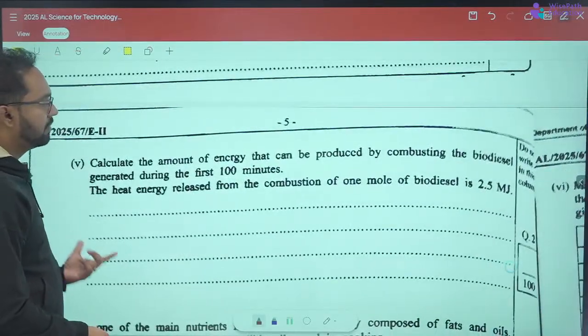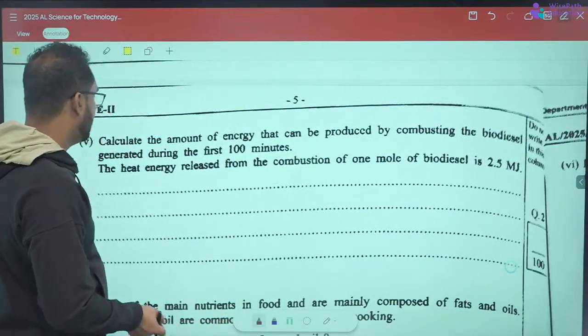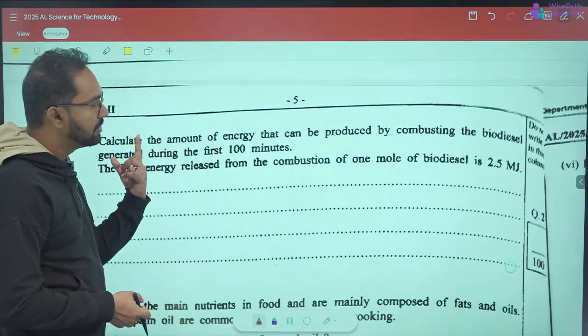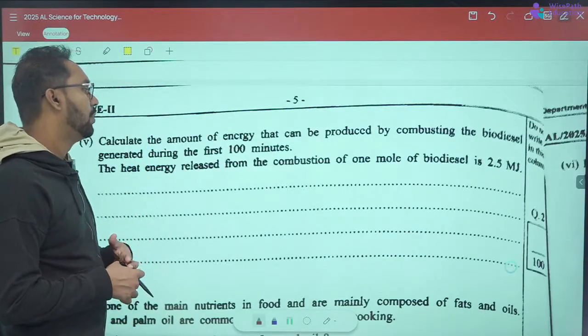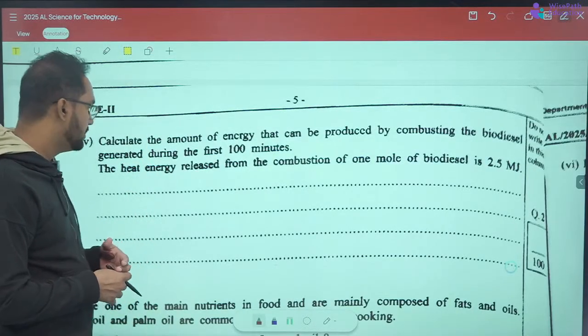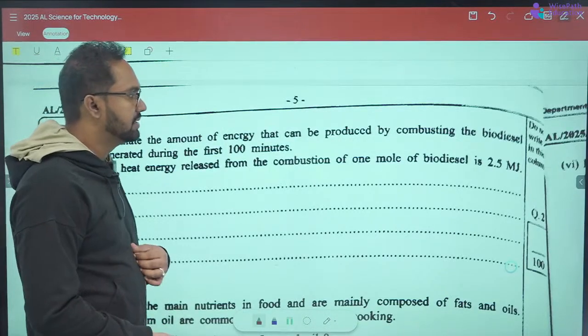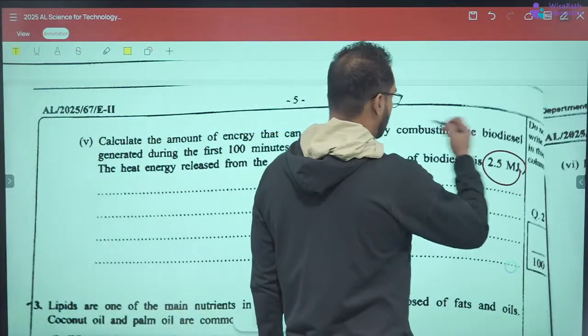Calculate the amount of energy that can be produced by combustion of biodiesel generated during the first 100 minutes. So we know the amount produced in the first 100 minutes is 2.5 moles of biodiesel. The heat energy released from the combustion of a mole of biodiesel is 2.5 megajoules.